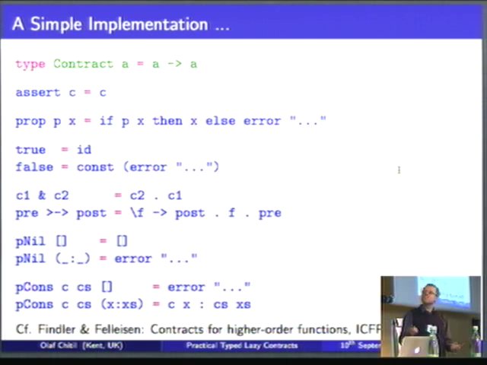And this implementation is straightforward. I mean, just looking at some examples. For example, here for the predicate, we just check whether the predicate for the argument is true or false. If it is true, then we return the value, else we return an error.